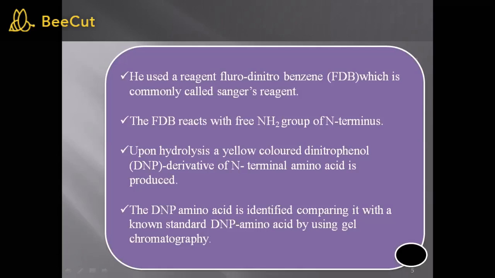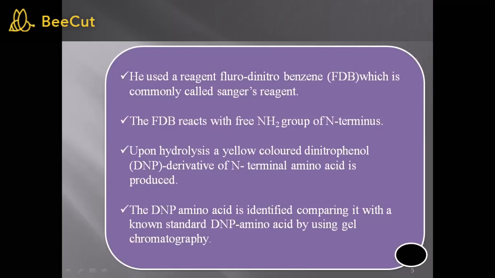This is the principle of Sanger's method: use of the fluorodinitrobenzene reagent for labeling the N-terminal amino acid of the polypeptide chain, and afterwards acid hydrolysis of this labeled N-terminal of the polypeptide chain.